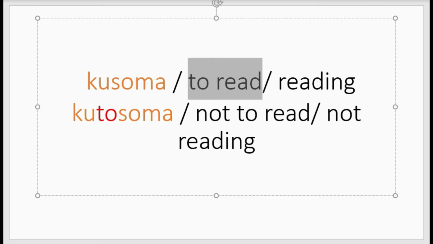Kusoma. If you negate, this will be kutosoma, which means not to read, not reading. So you add an infix to, between the ku and the verb stem soma. So it becomes kutosoma.